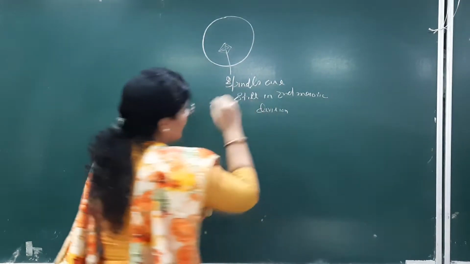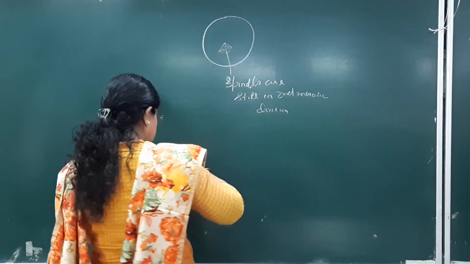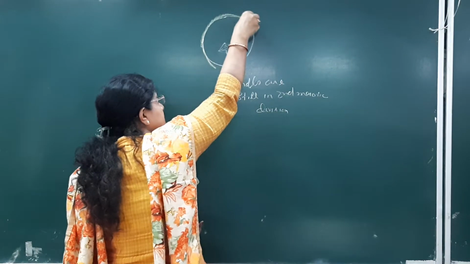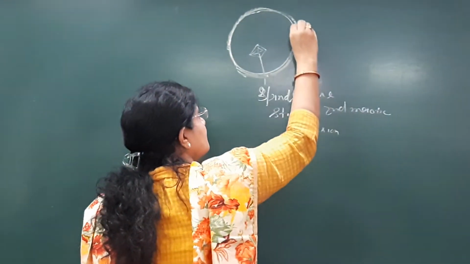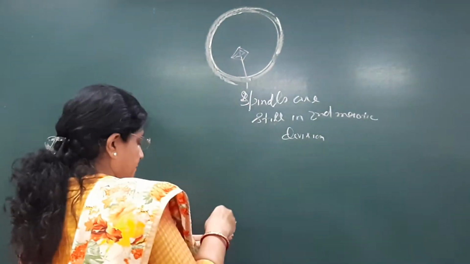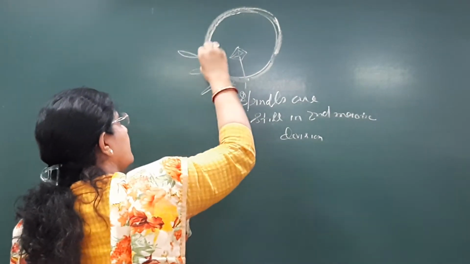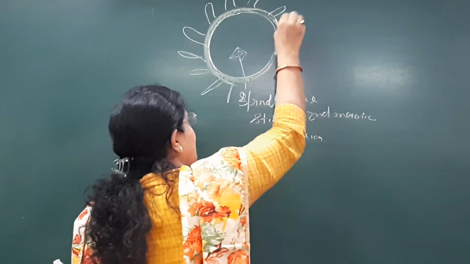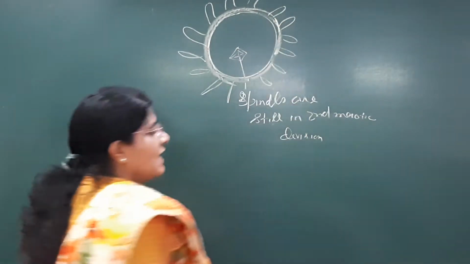So what will happen? So this is the oocyte membrane. Then there will be the zona pellucida. Okay, and these will be the cortical granules. This is the corona radiata of the granulosa cells, the follicular cells.